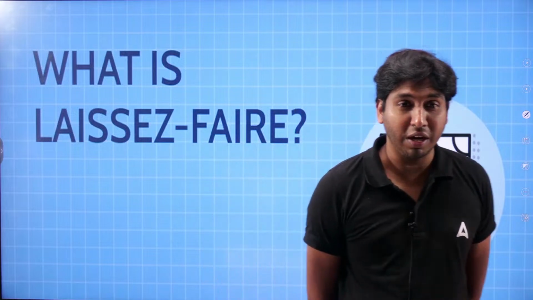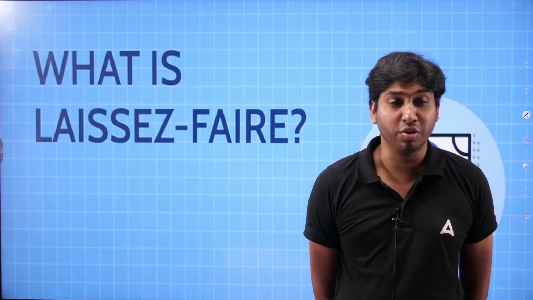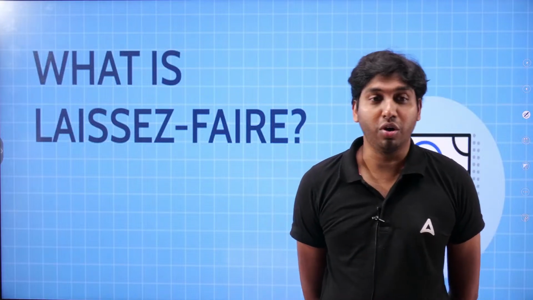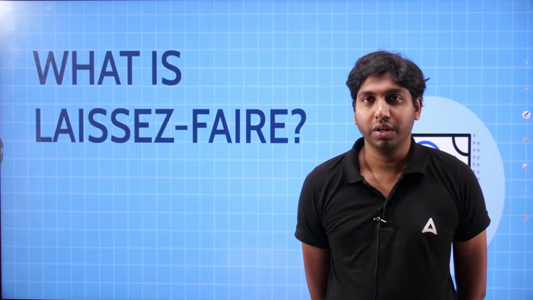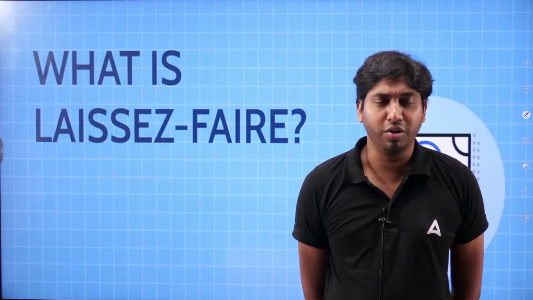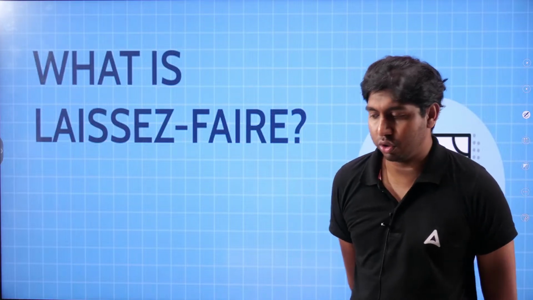The foundation for modern economics, modern economic thought, can be traced back to Adam Smith. He is considered the father of modern economics, and also the father of capitalism. Then he is also credited with coining the term GDP, gross domestic product.